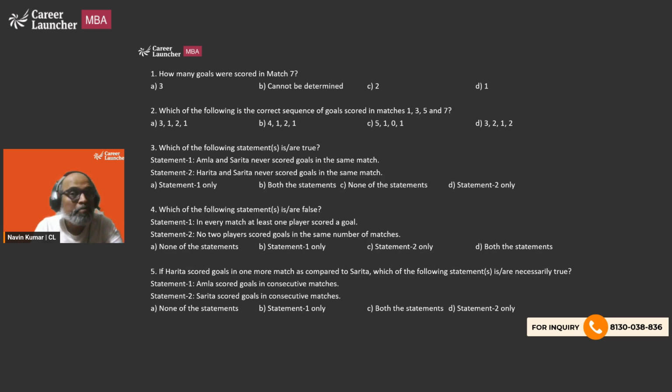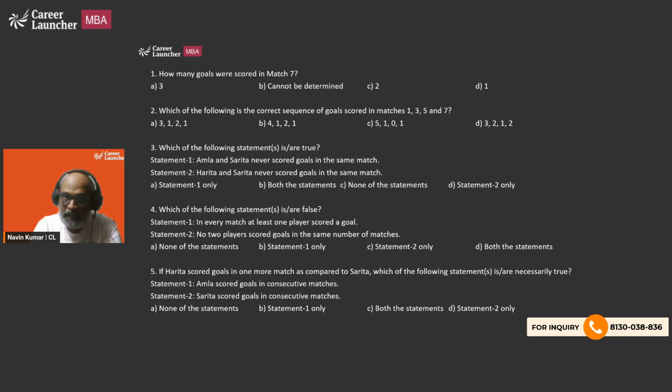This particular question may help us decode the table in case it is not easy to decode that. Third, which of the following statements is or are true? So maybe not all of them are true, maybe both of them are true, who knows? A similar question is question number 4. Question number 5 now starts with the word if: if Harita scored goals in one more match as compared to Sarita. So basically this is a question which tells us that for Harita and Sarita specifically, we may not be able to figure out how many goals they have scored.